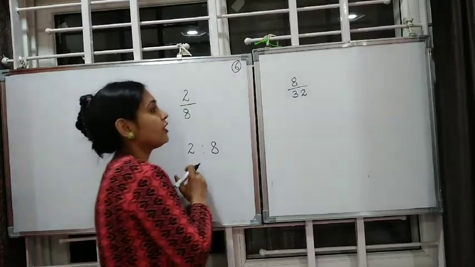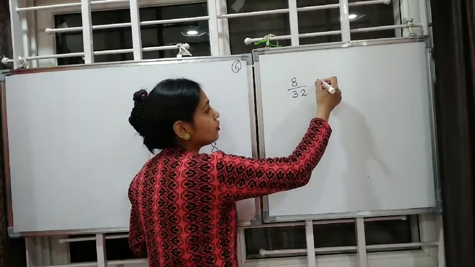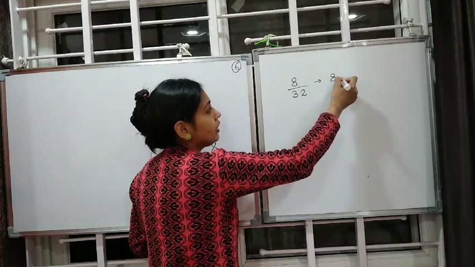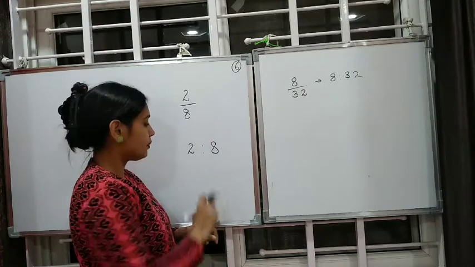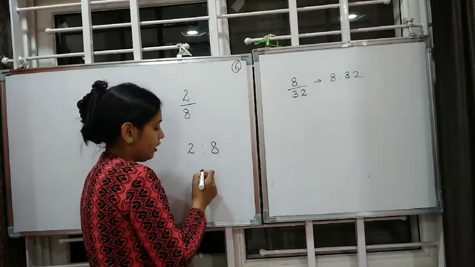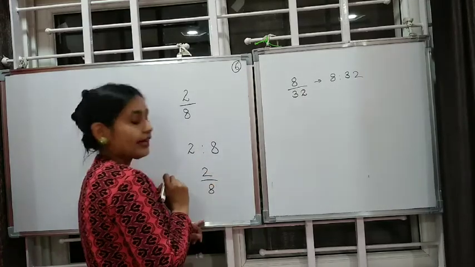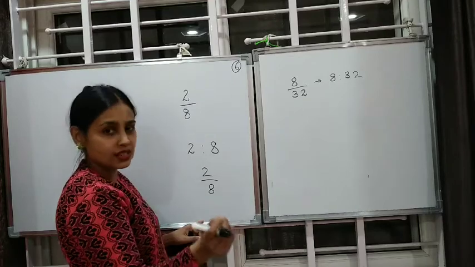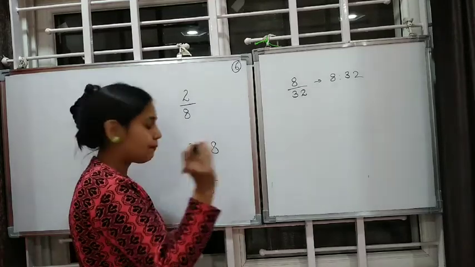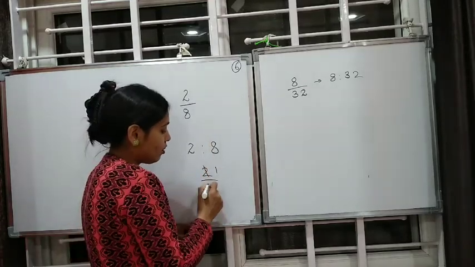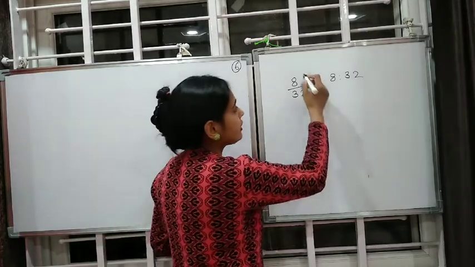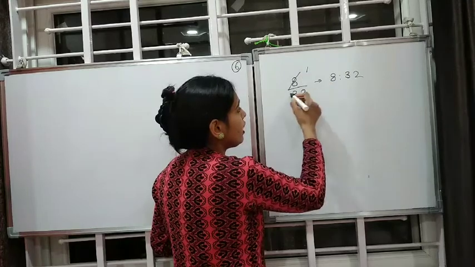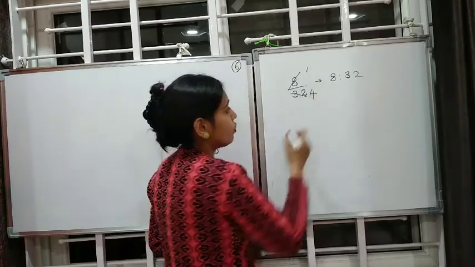Now, can we compare the two ratios? Is it possible? First and foremost, if we divide them and bring them in this standard form, or you can say simplest form, then it becomes 1:4. Here also, if you bring it in its simplest form, 1:4.